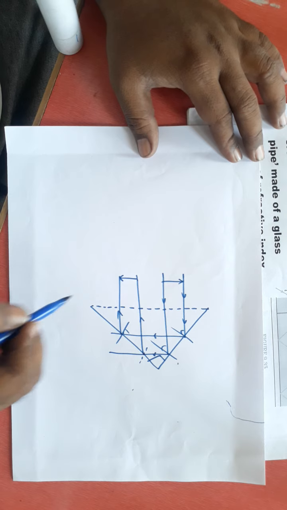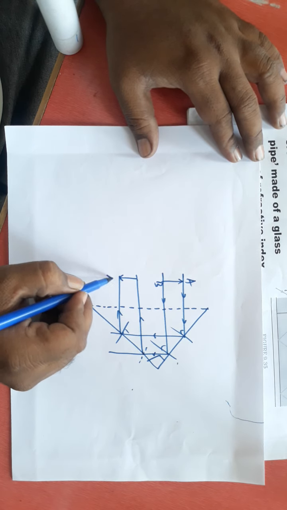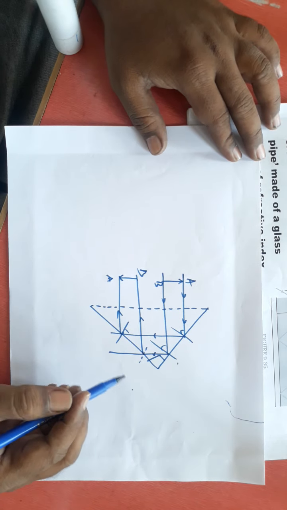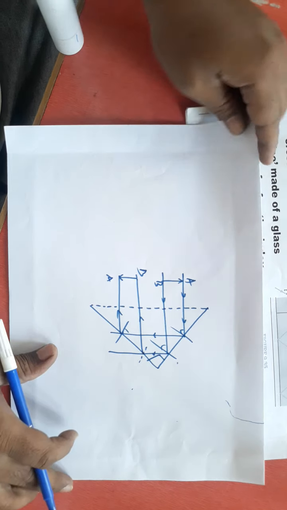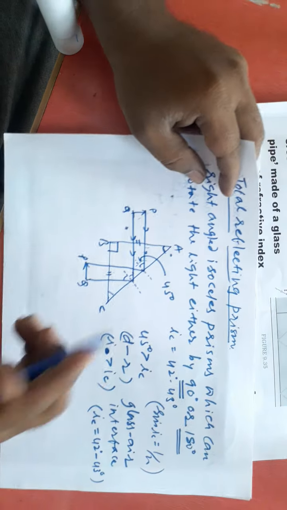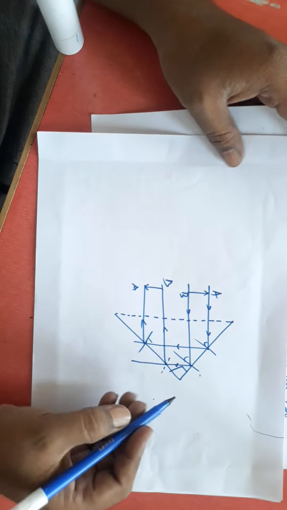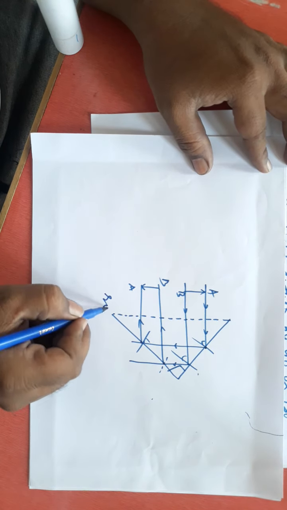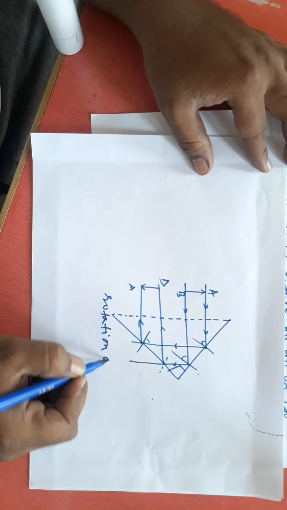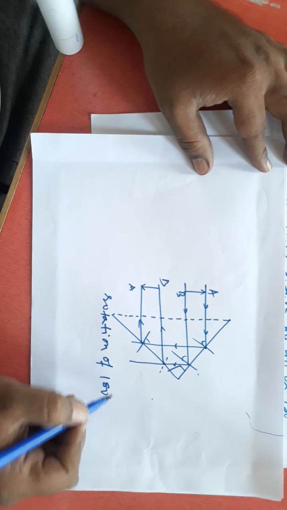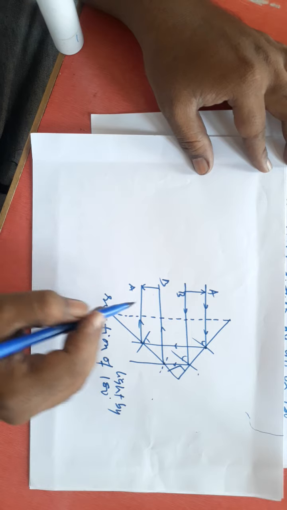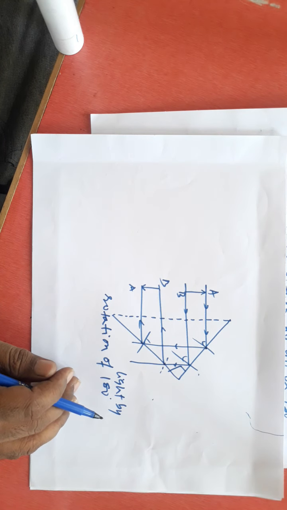Okay, this is AB. Depending upon the orientation of the prism, if you keep it like this, total internal reflection is taking place only once. If you place the prism like this, total internal reflection is taking place at two surfaces like this. This will be rotation of light by 180 degree. The image will be rotated by 180 degree.